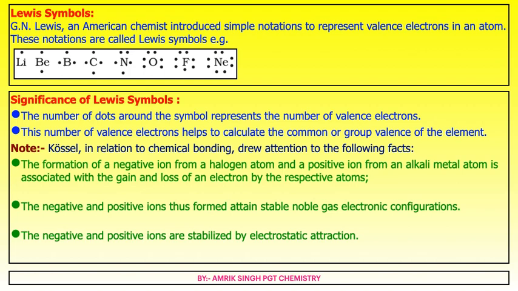Note: Kossel, in relation to chemical bonding, drew attention to the following facts. The formation of a negative ion from a halogen atom and a positive ion from an alkali atom is associated with gain and loss of electrons by the respective atoms. The negative and positive ions thus formed attain stable noble gas electronic configurations. The negative and positive ions are stabilized by electrostatic attraction.